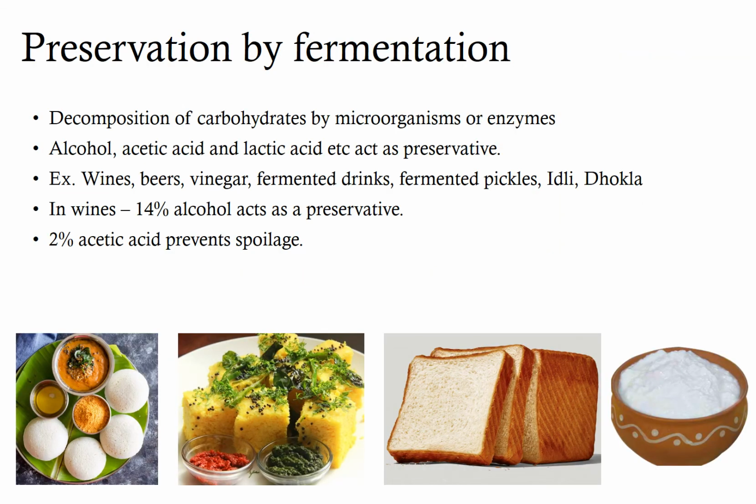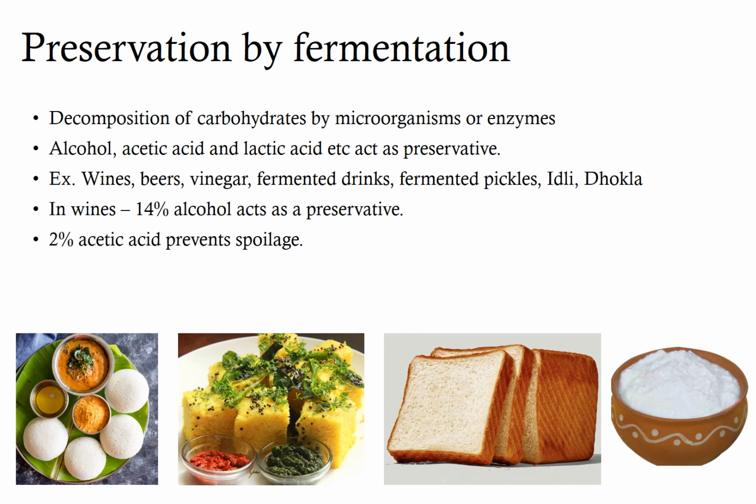Fermentation is one of the old methods of preservation. In fermentation, decomposition of carbohydrates by microorganisms or enzymes is achieved. So in this process, carbohydrates like starch and sugar are transformed into alcohol and carbon dioxide, or organic acids such as lactic acid and acetic acid, through yeast, bacteria or a combination of the two. Foods are usually preserved by the alcohol or organic acid formed by microbial action.